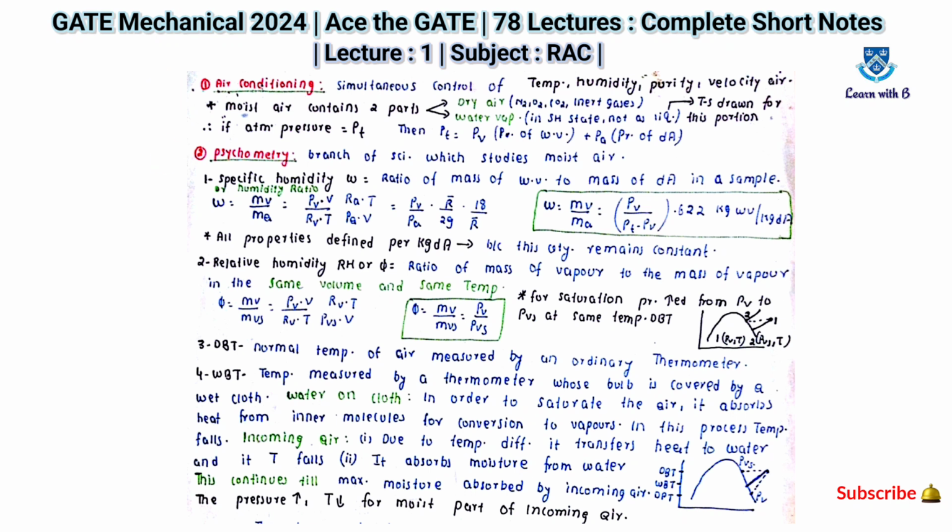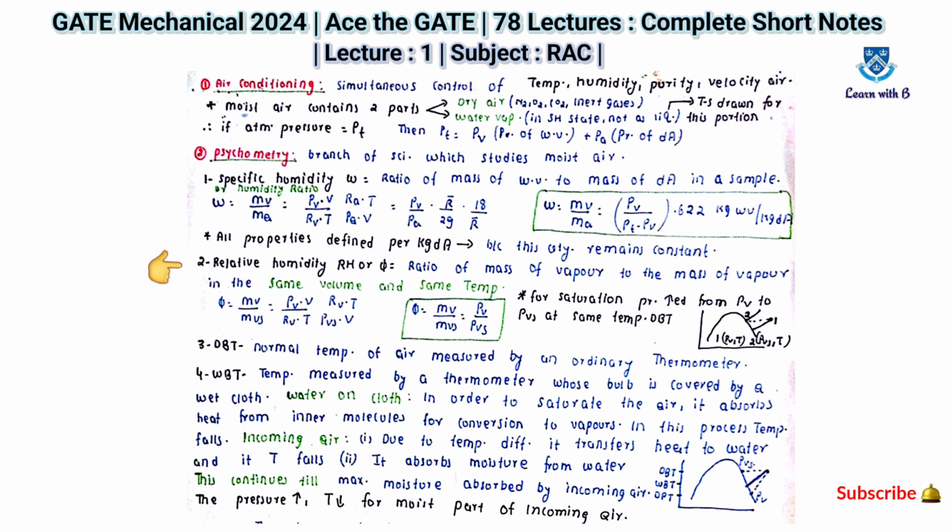Now the next one is psychrometry. It is the branch of science which studies moist air, and specific humidity omega is equal to the ratio of mass of water vapor to mass of dry air in a sample. This is the most important equation from psychrometry: W equals MV by MA, which equals PV by PT minus PV, into 0.622. All properties are defined per kg of dry air, because this quantity remains constant.